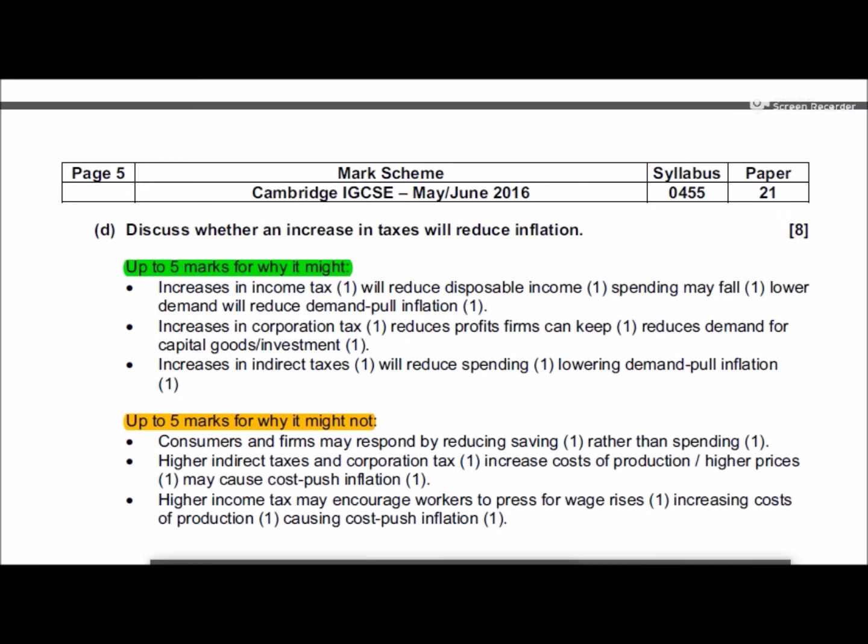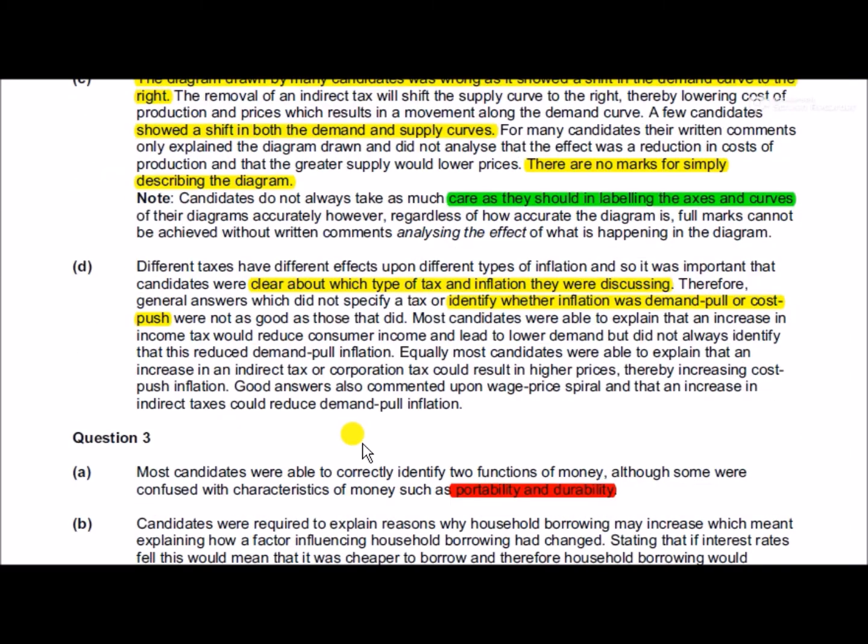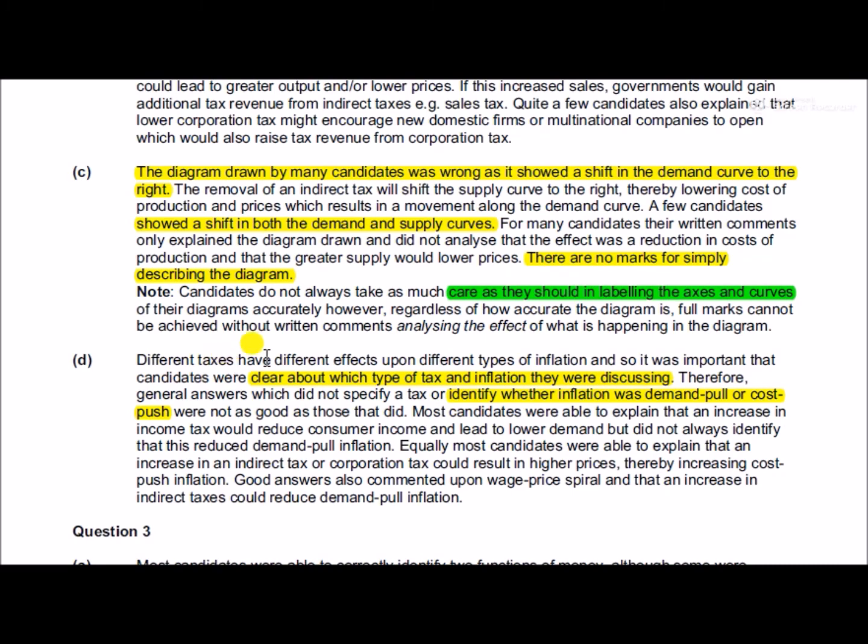What the examiners say. Different taxes have different effects on inflation, so what they were looking for was, do you know the difference between demand pull and cost push? Therefore, general answers did not specify a tax, or they did not specify a type of inflation, so you're going to drop down marks immediately.